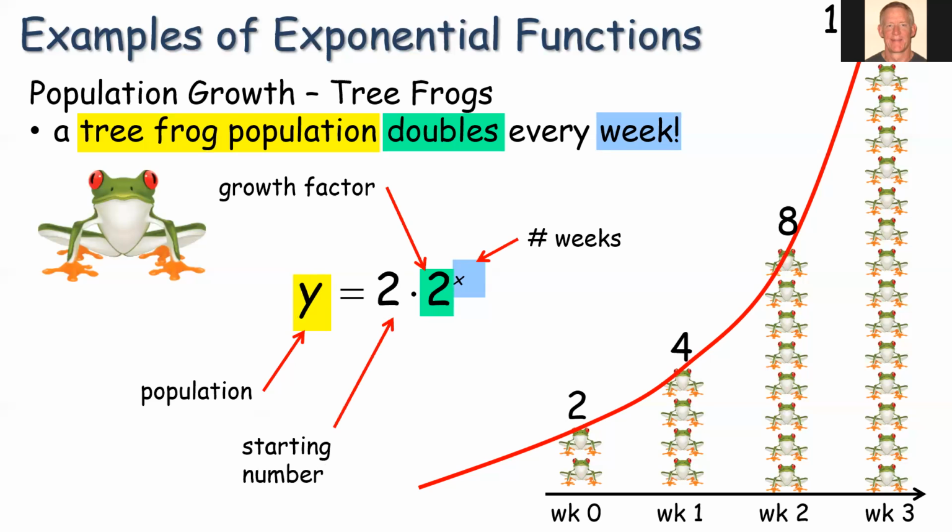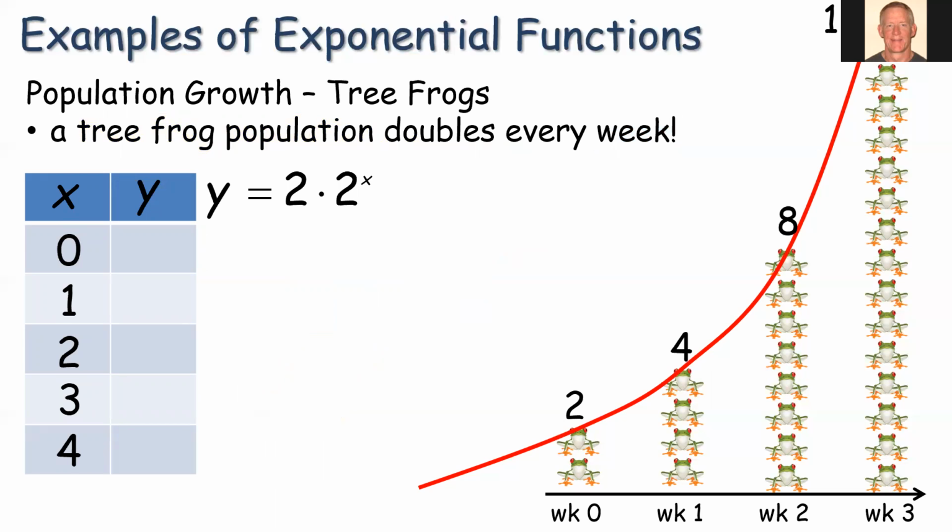So let's put all those values in here. If we were to write an exponential function that models the growth of tree frogs, it would look like this: y equals 2 times 2 to the x. So notice our variable x is always going to be in the exponent. It's not 2 times x, it's 2 raised to the x power. That's what makes it an exponential function.